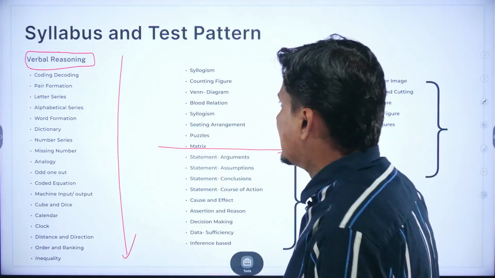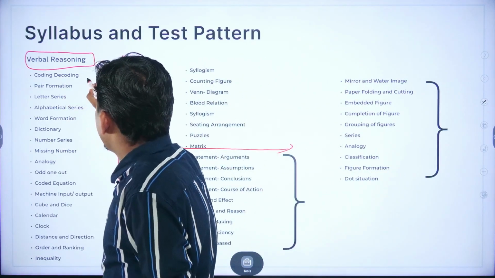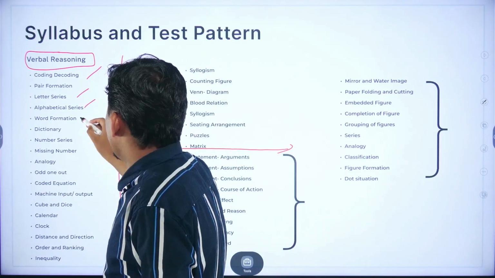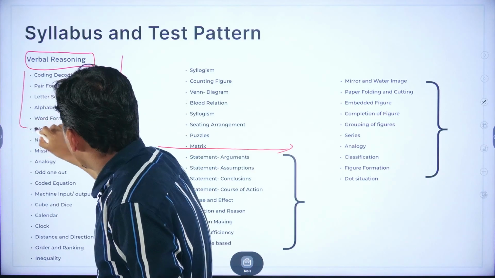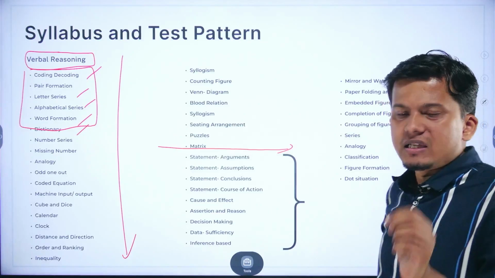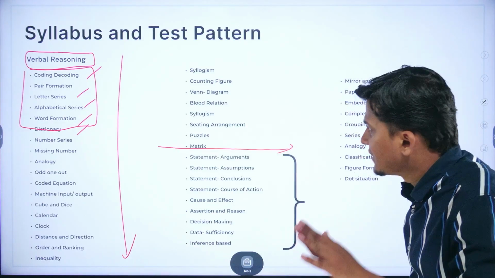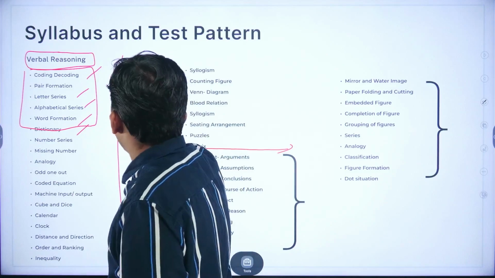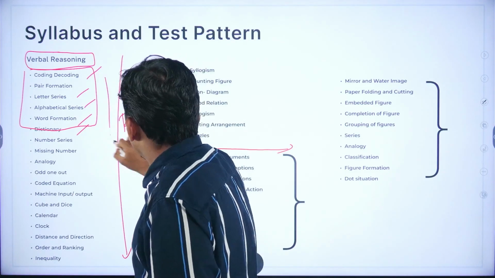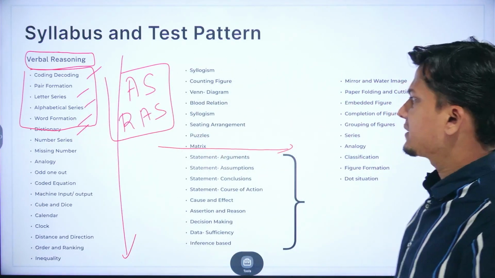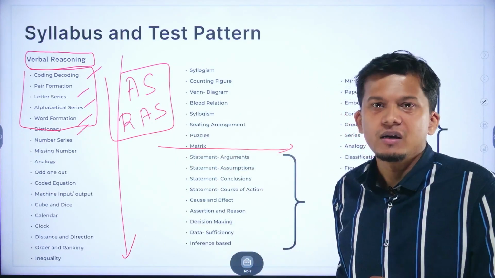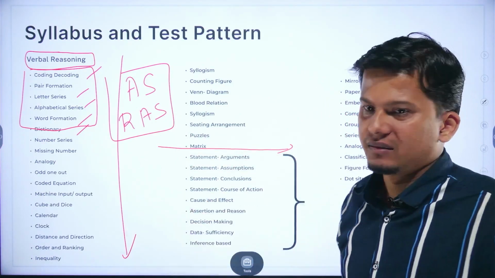First of all, these particular topics: coding, decoding, pair formation, letter series, alphabetical series, word formation and dictionary. What is common in all these topics? If we practice alphabetical series and reverse alphabetical series, then we can easily solve these topics. Correct. So for this, primarily what should we have? We must have a good understanding of the different series, right?